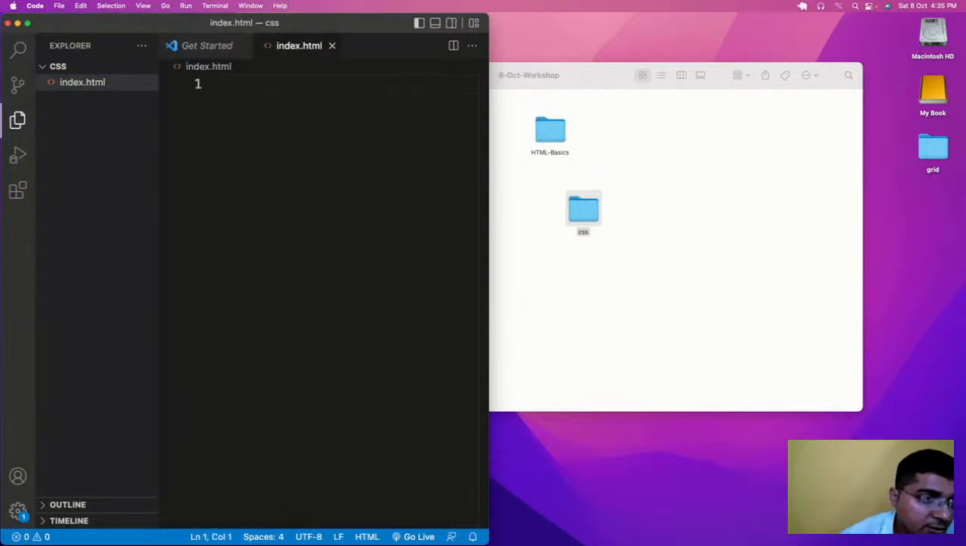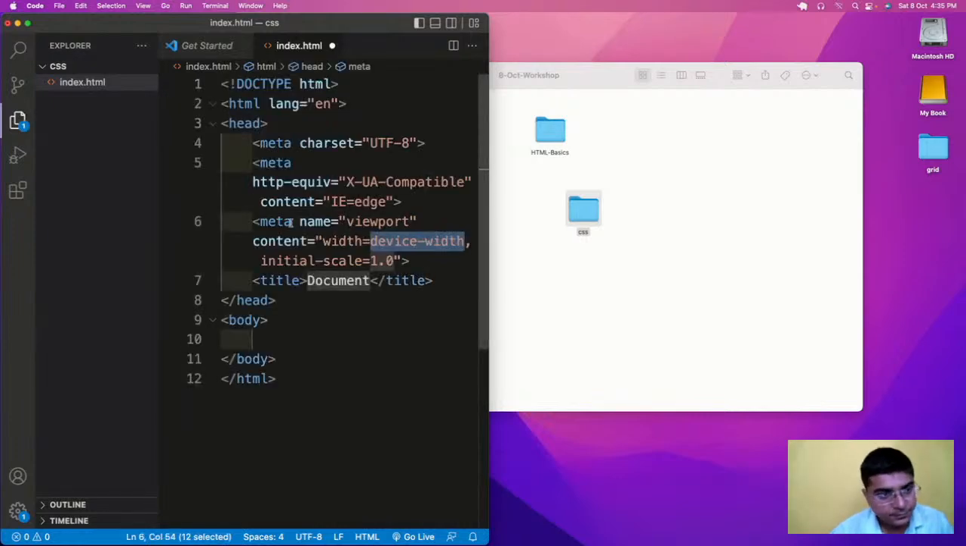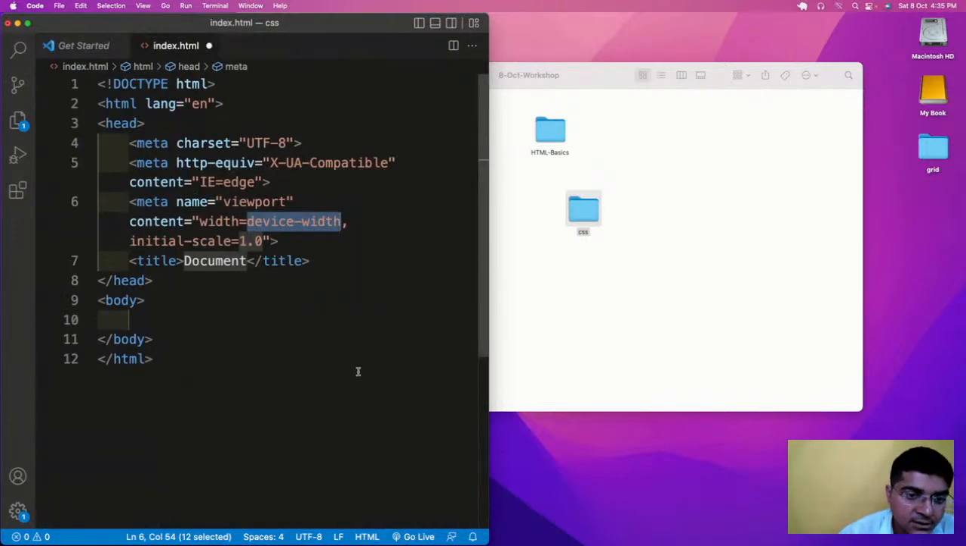So this is the file index.html. This is a basic structure. Let me open this with the live server.